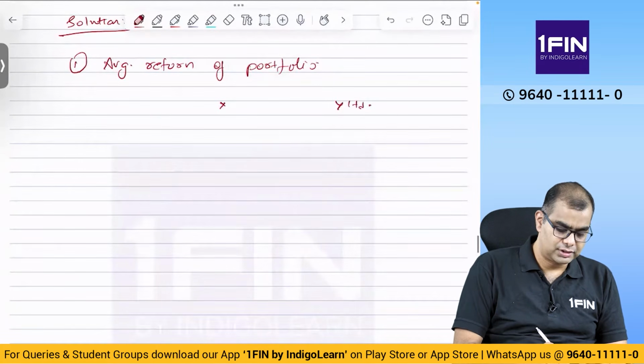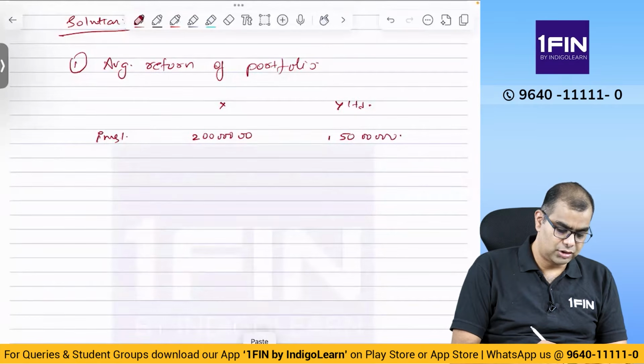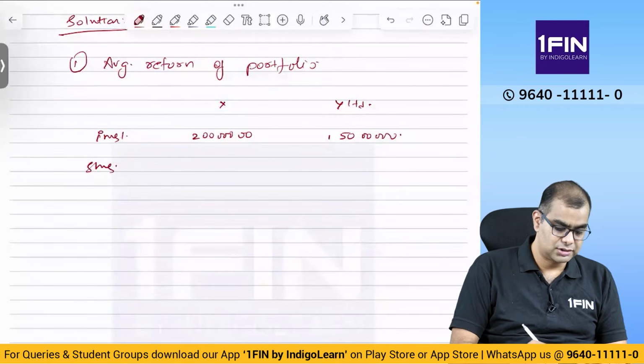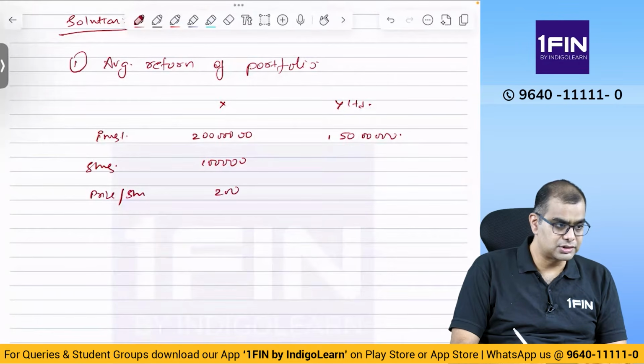How much? 2 crores and 1 crore 50 lakhs. How many shares? 100,000, where the price per share is 200. Here it is 50,000, where the price per share is 300.